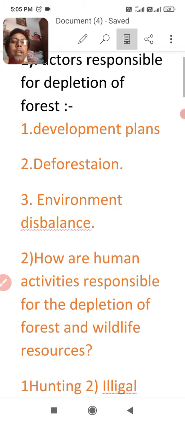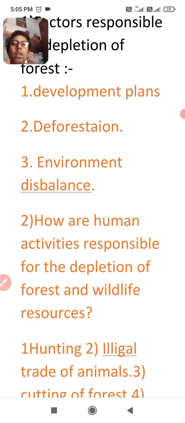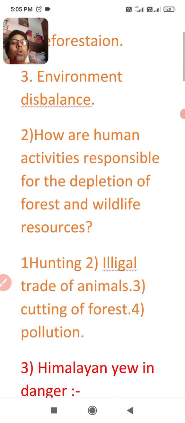Second point of today's topic: how are human activities responsible for depletion of forest and wildlife? You can give two examples for forest and two examples for wildlife, or two reasons for forest and two for wildlife. So first, hunting. You know that hunting is also responsible for the depletion, or decreasing, of wildlife resources.